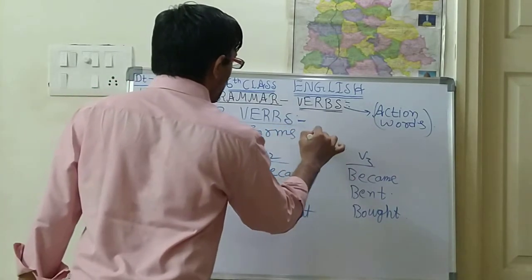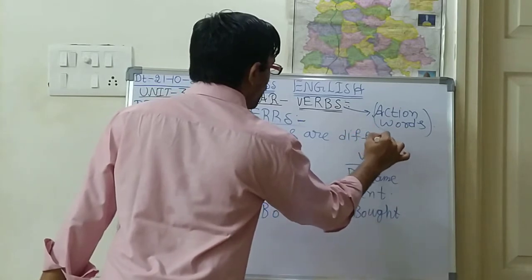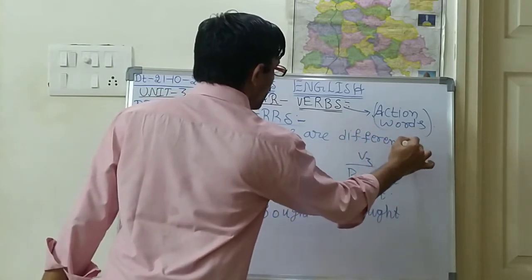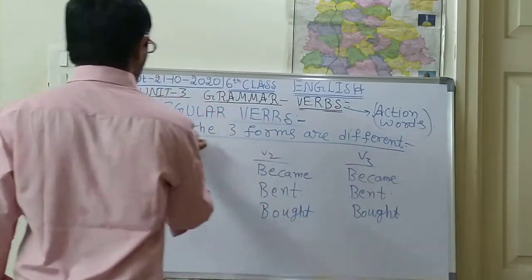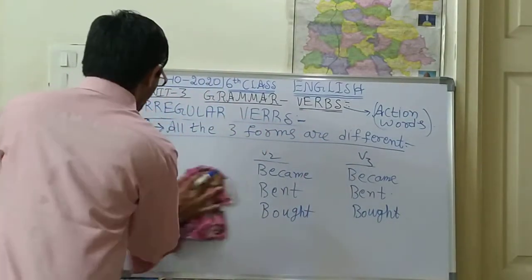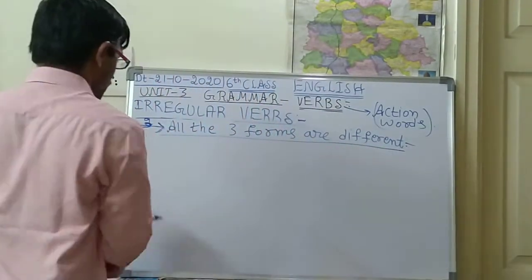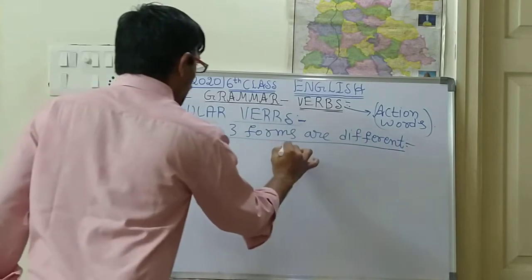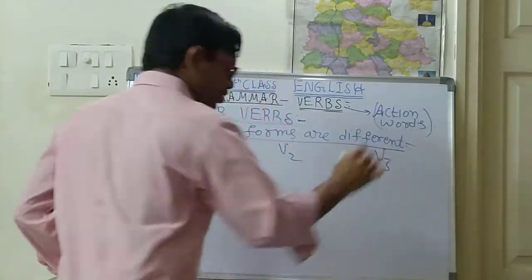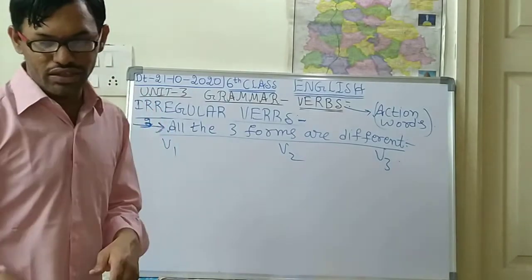All the three forms are different. So how will the three forms be different? See, children, here V1, V2, V3.